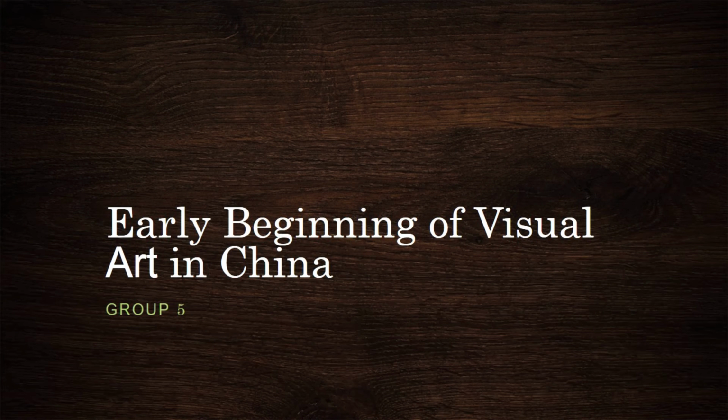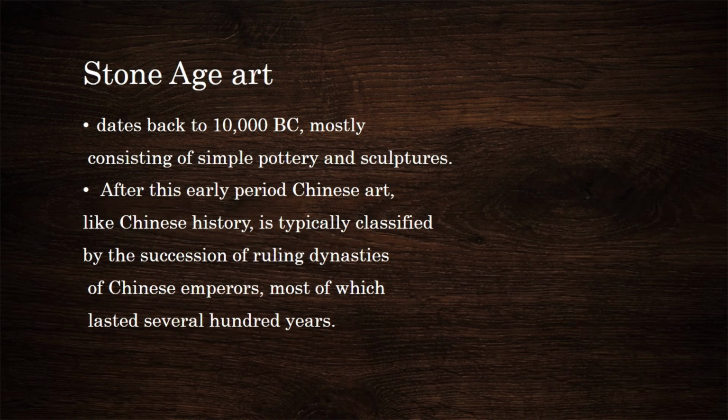Early beginning of visual art in China. Stone Age art dates back to 10,000 BC, mostly consisting of simple pottery and sculpture. After this early period, Chinese art, like Chinese history, is typically classified by the succession of ruling dynasties of Chinese emperors, most of which lasted several hundred years.